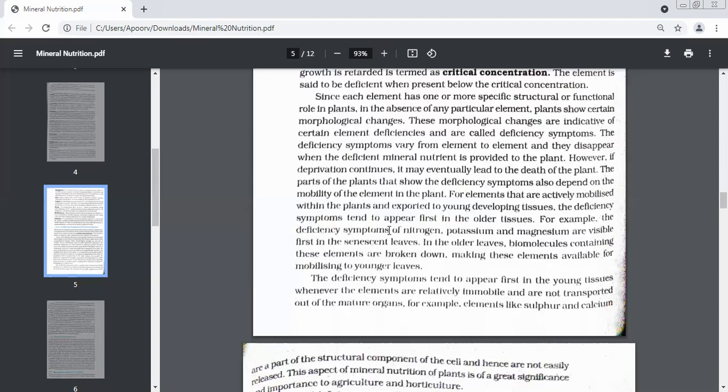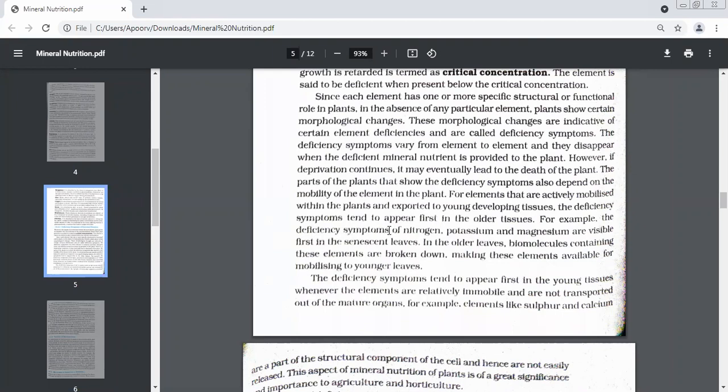Peter, if you've not understood, tell me, I'll tell you once again. Okay, listen once again, I'm telling you. The symptoms are visible in different plants in different cases. There are some elements where you will see the deficiency symptoms in old leaves first. This happens in the case of those elements which are mobile. Understand why this happens now?